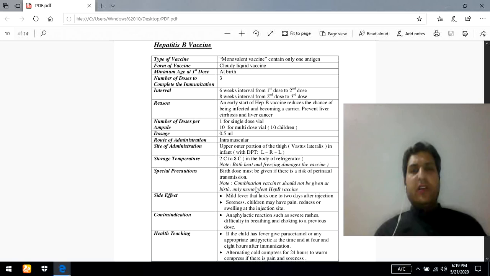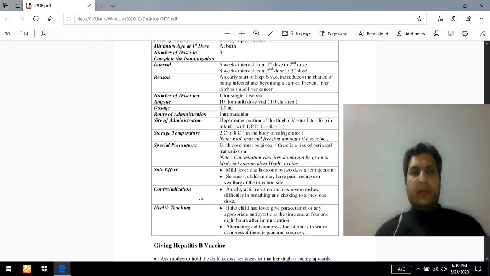Combination vaccine should not be given at birth. This is very important. Only Hep B vaccine should be there. Only hepatitis B vaccine should be there. So as soon as possible at birth time, hepatitis B should be administered to the newborn babies.